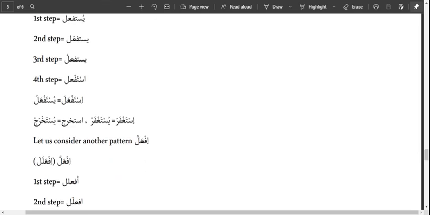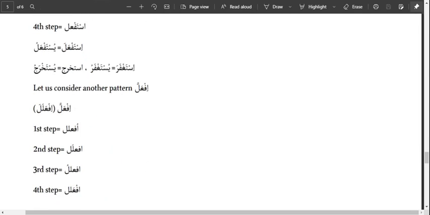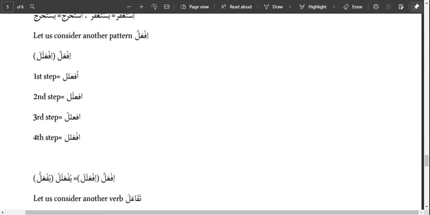If'alla, opening the lam, we have if'alala, yaf'alilu, that is yaf'alu. So observing the same rule, we are supposed to have yuf'alalu. Then we join the letters together, we have yuf'allu. So the second to last letter here changes to fatha, but since if'alla is taking shadda already, it may not reflect if you do not open it.